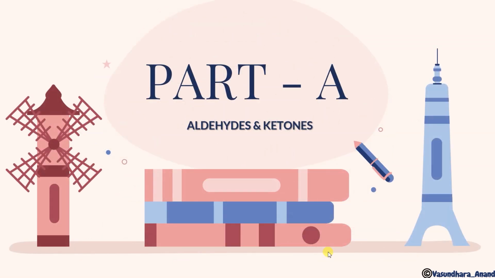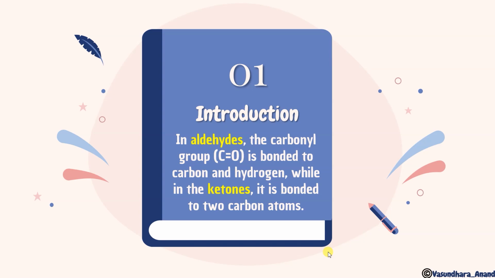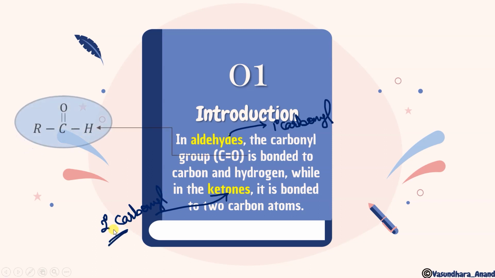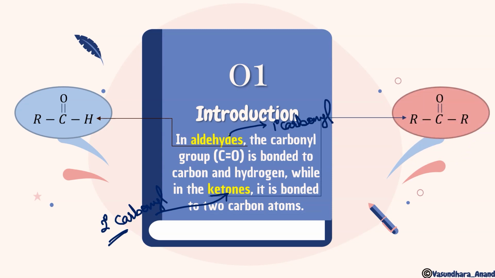First we will understand part A, that is aldehydes and ketones. After that we will go for carboxylic acids. Okay, so let's start with the introduction. In aldehydes, the carbonyl group C=O is bonded to carbon and hydrogen, while in ketones it is bonded to two carbon atoms. So we can say simply that aldehydes are primary carbonyl compounds and ketones are secondary carbonyl compounds, as it is attached directly with two carbons. This is RCHO, and ketone is R-CO-R, with a C double bond O.